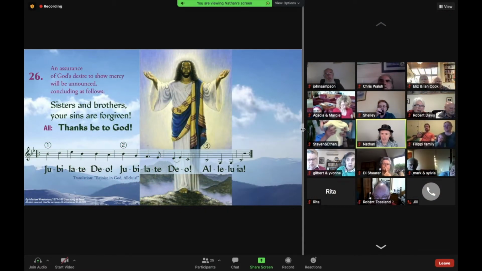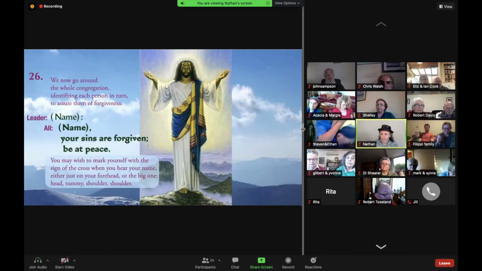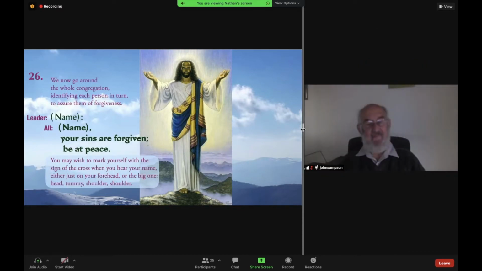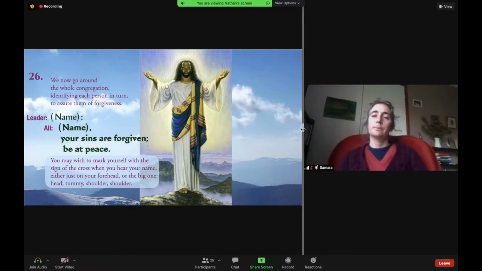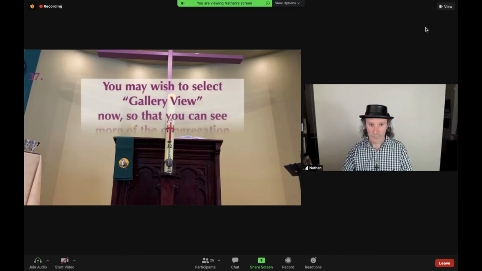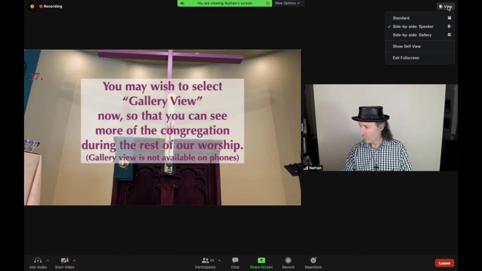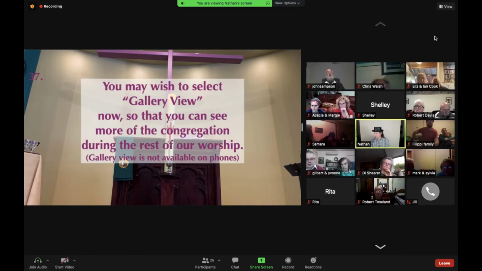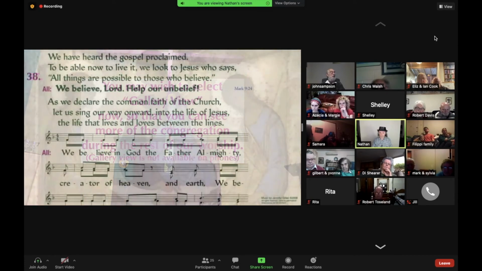One more thing to know about the screen arrangement. There is a period during the middle of the liturgy when speaker view works better than gallery view, so that you can see people doing Bible readings or preaching on their own instead of just hidden in the crowd. You won't have to do anything to get this because we can hit a button that jumps everybody's screens into speaker view. However, Zoom doesn't provide us with a way to jump them back again. So at the end of the time when speaker view would be preferred, you'll see a slide like this recommending that you now go back to the view button at the top right and choose side by side gallery again. That will then work best for the rest of the service.